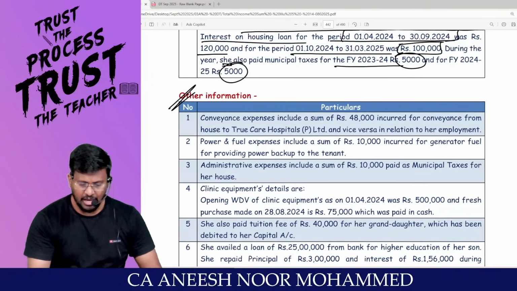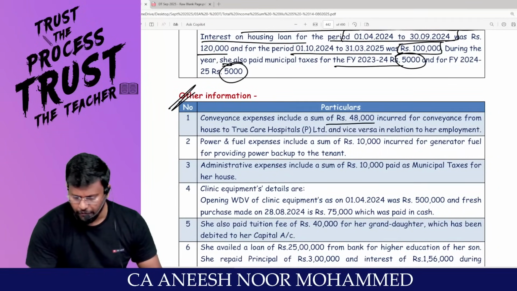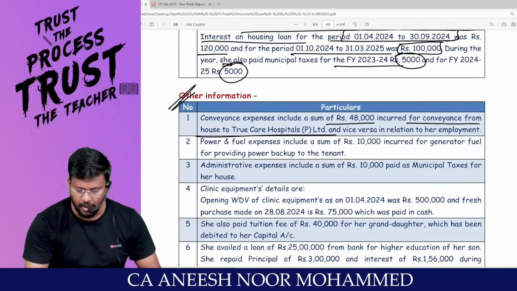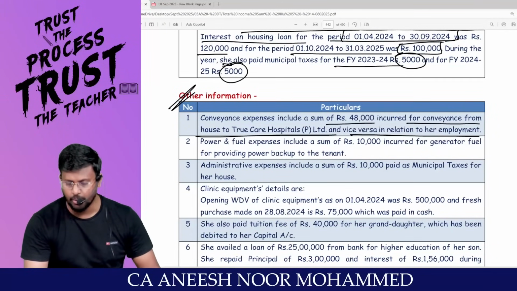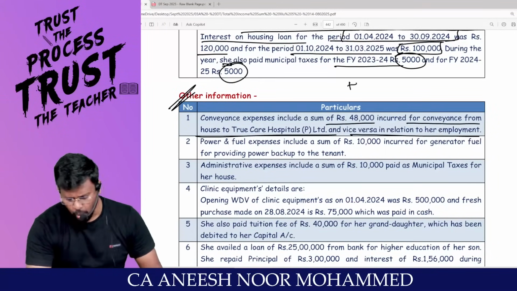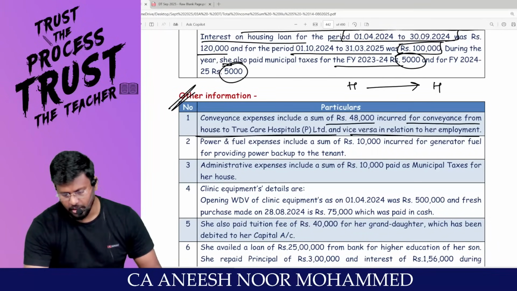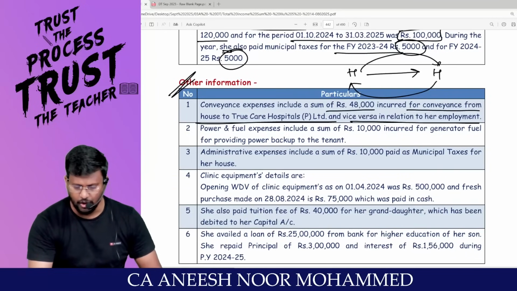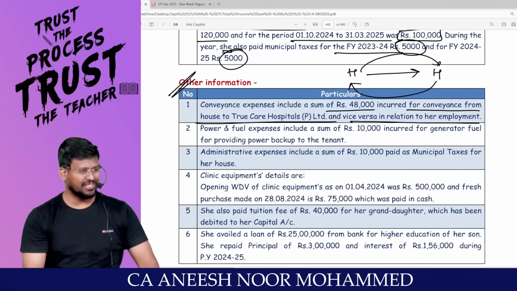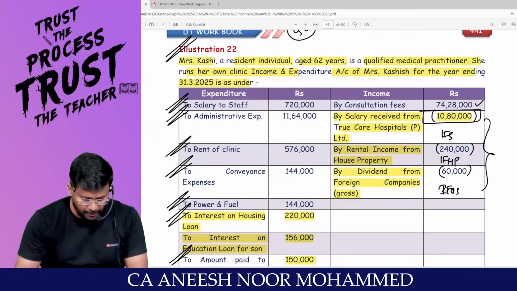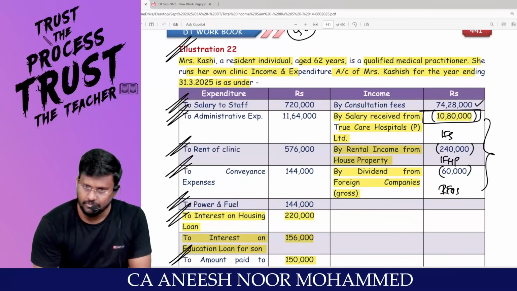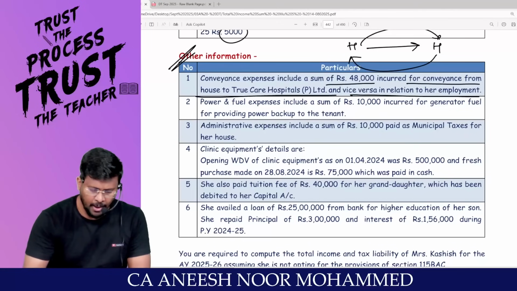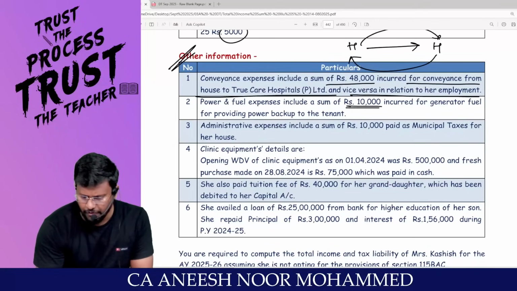Other information. Conveyance expense includes a sum of 48,000. Incurred for what? Conveyance from house to True Care Hospital Private Limited and vice versa in relation to her employment. So from house to go to the hospital, sir, from hospital to return back to the house, she got conveyance allowance of rupees how much? 48,000. That's what is in conveyance expenses. Look, in the P&L account, conveyance expense is there. Inside that 48,000 is there. That is allowed under PGBP, right? Power and fuel expense include a sum of 10,000.